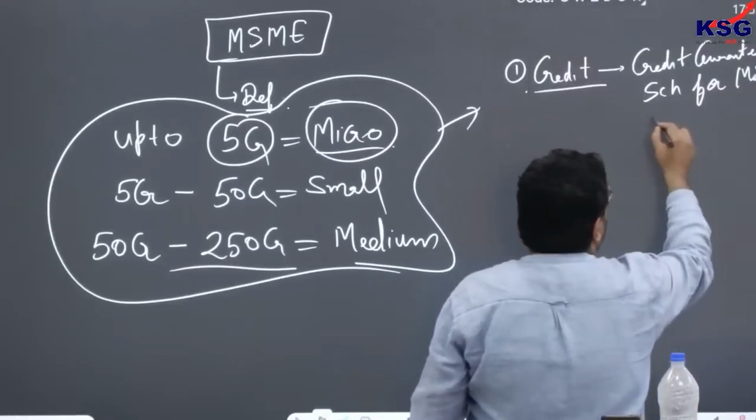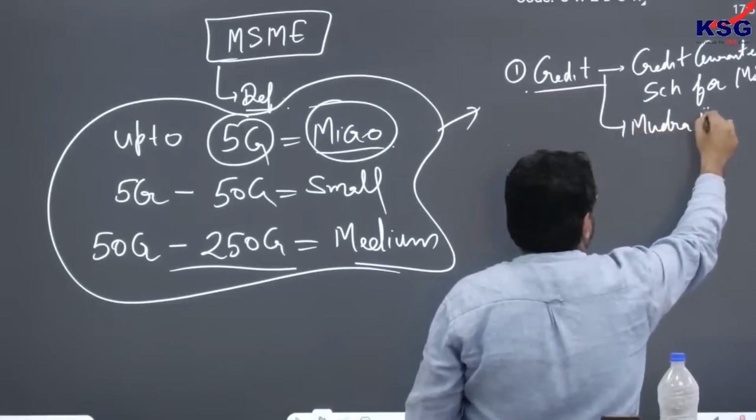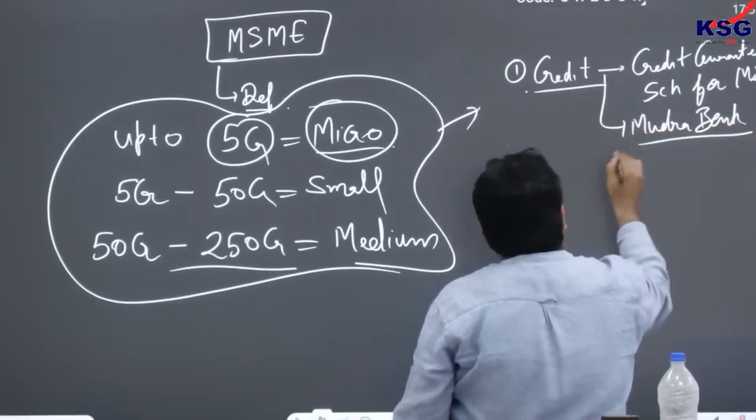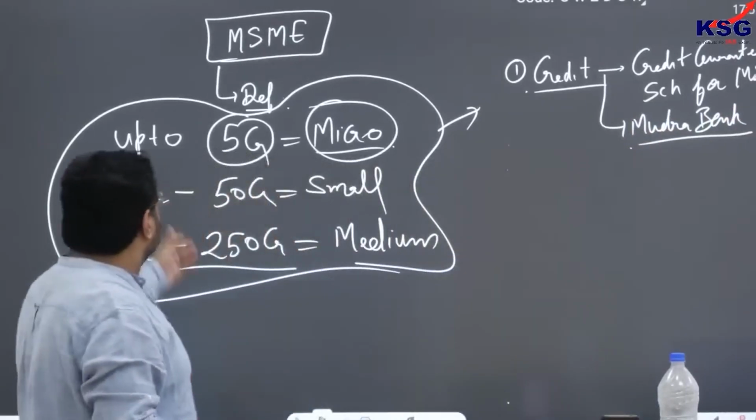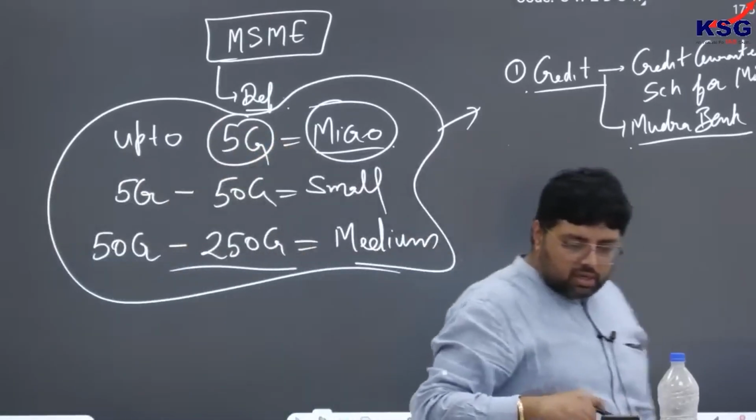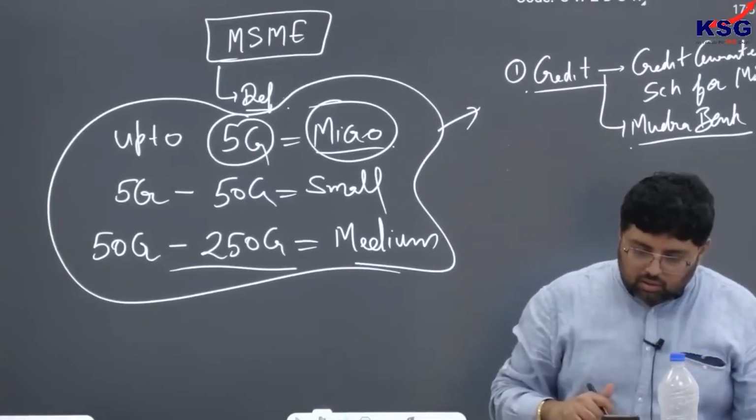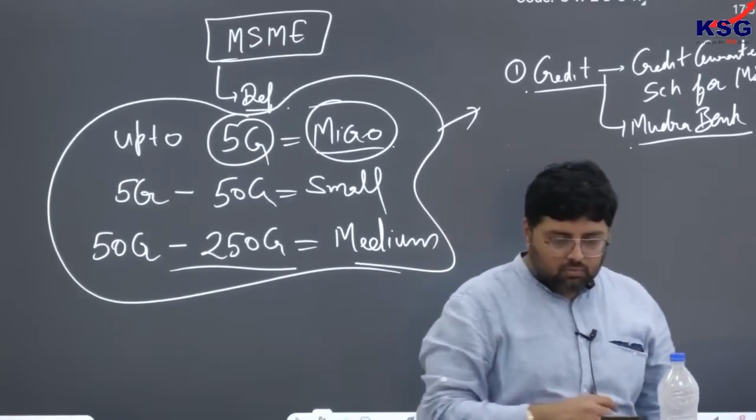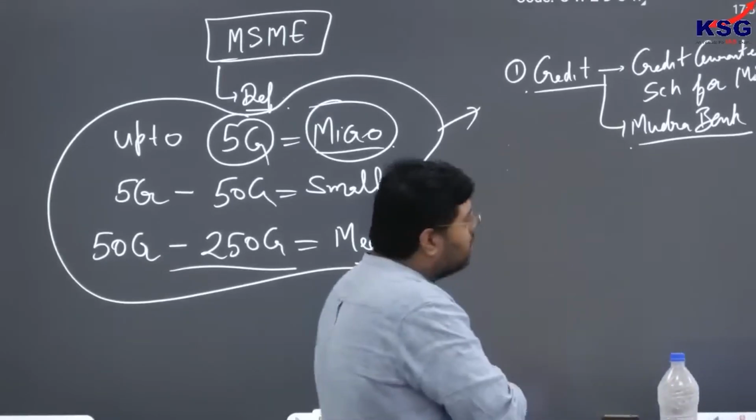Similarly, we'll also talk about Mudra, but not here, in the banking chapter. Mudra Bank is also providing loans to micro units. Micro units are those units whose turnover is less than 5 crores. So this is what you have to remember.